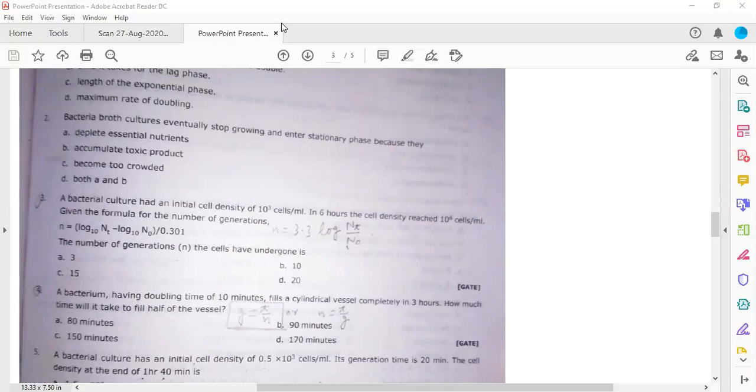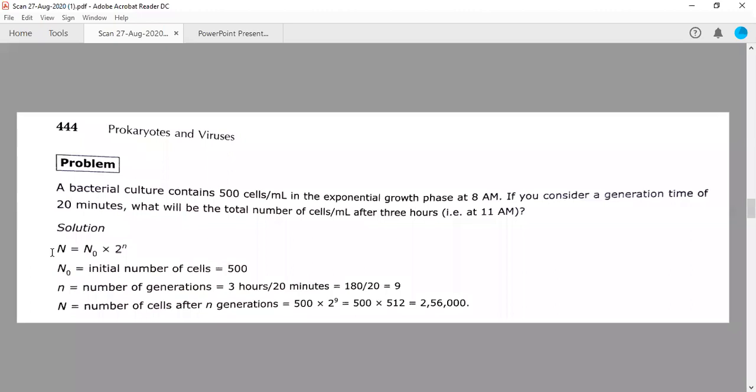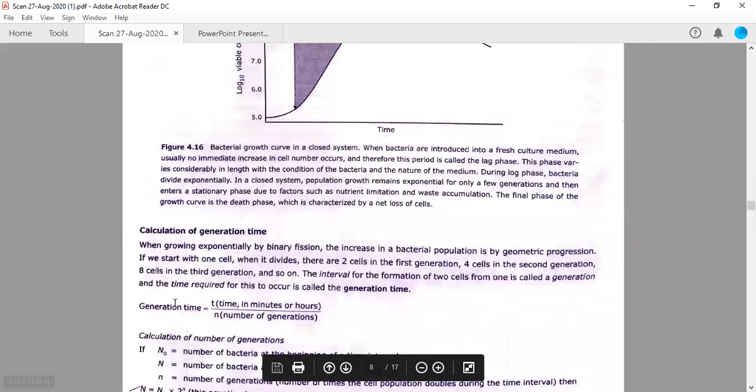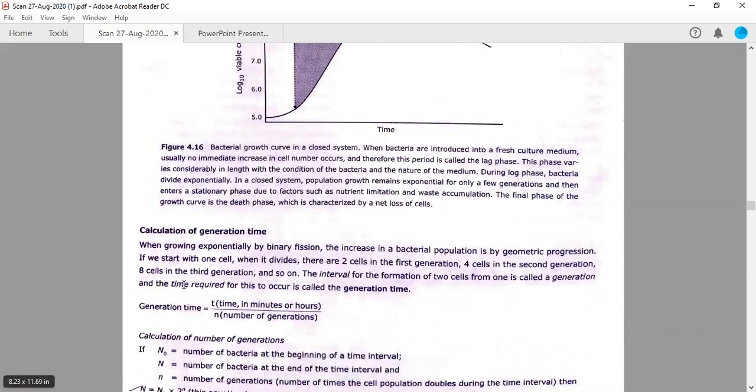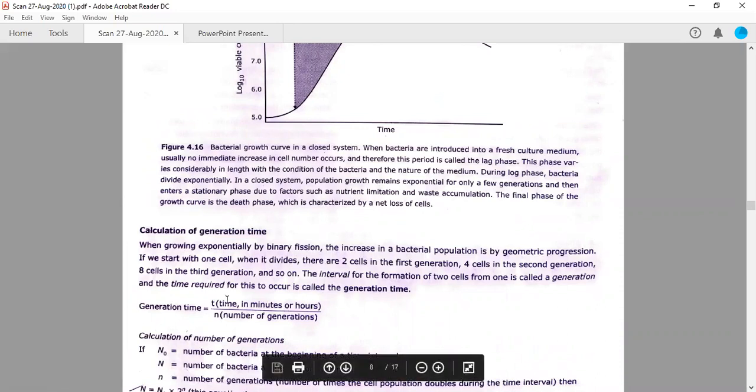You need to remember only two equations. One is this, N is equal to N naught into 2 to the power n, and the second equation is actually this: generation time is equal to t upon n, right? Actually, you need not remember this also. If you have some logic,